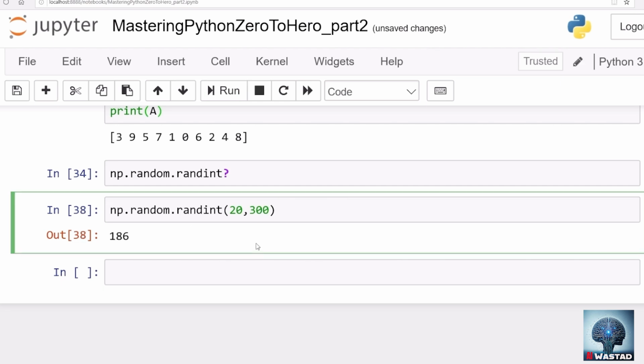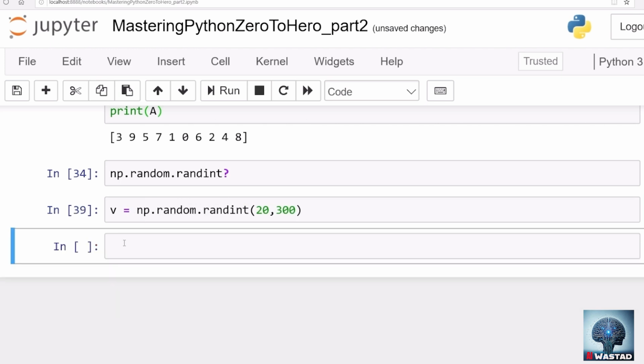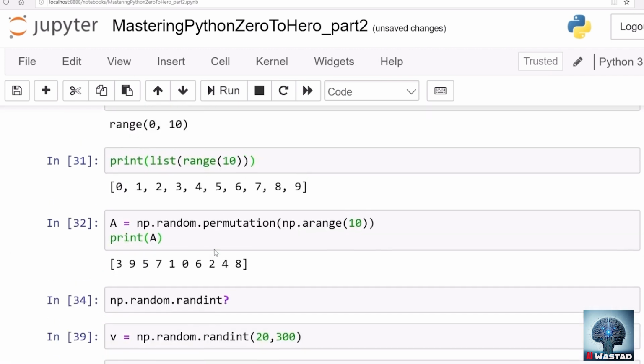One thing that you might be noticing is, what is the return value? The return value is v, for example. What should be the type of v? What do you think? Is v an array? No, it is a number. It's an integer. The type of v should be an integer because it is returning a random integer, selected randomly from 20 to 30. So it should be an integer. And it is. Yes. Wow.